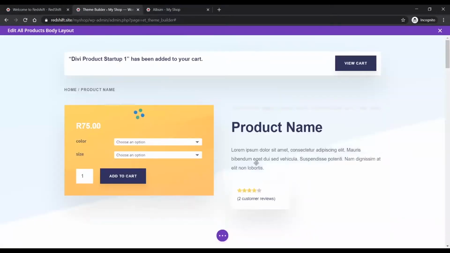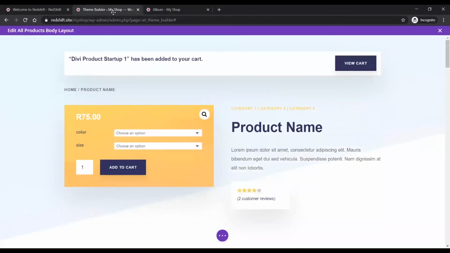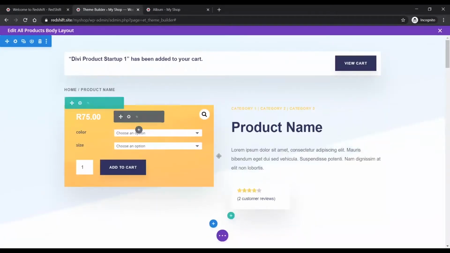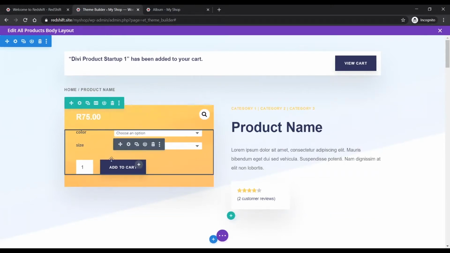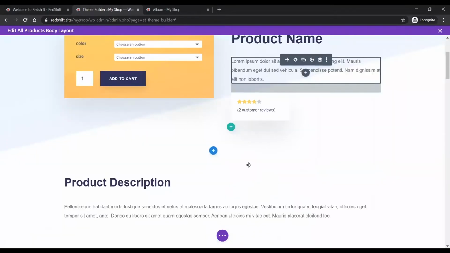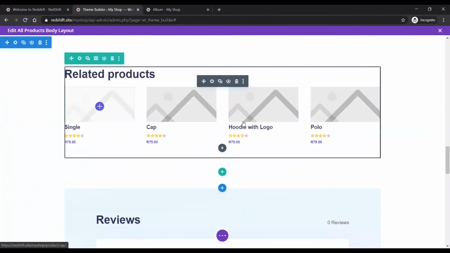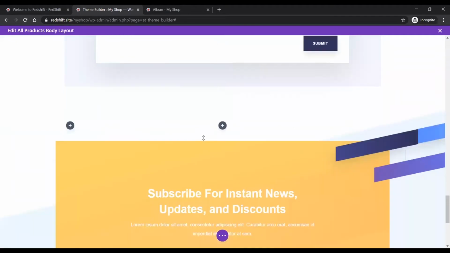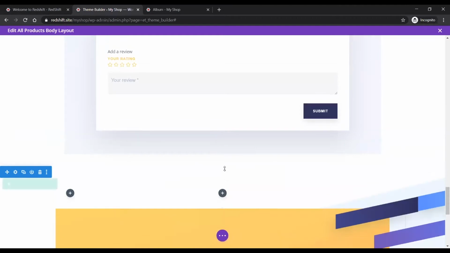So here I have the product layout that you can see. Here's the actual product, and here's the layout version where you can affect all of these bits and pieces, right? So this is where you can see we've put in the title, the options and the add to cart bit, the product name and description, etc., right? And down to and including related products down the bottom, reviews, and even a newsletter subscription option over here.